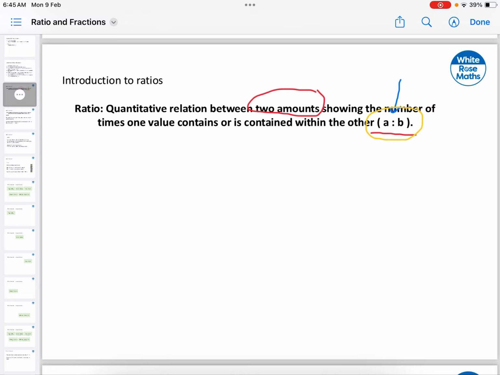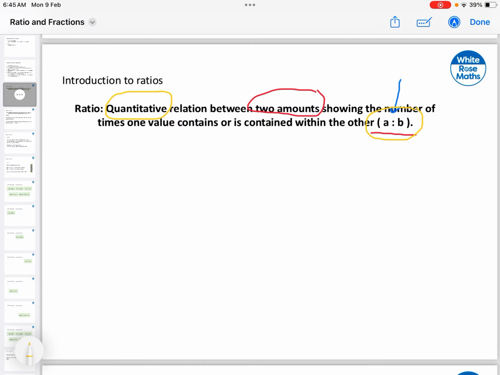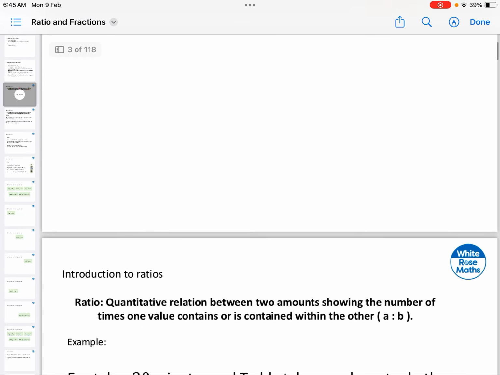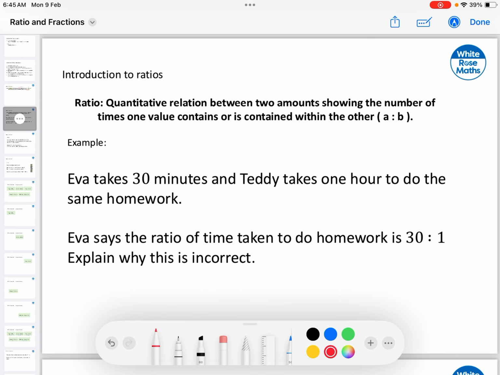So let me show you an example of how this works. Before I continue with the example, take a look that this is a quantitative relationship, right? That means that there are numbers involved. So it's a quantitative relationship, and the amounts must be written down using the same units. I'll discuss that in just a second. So let's talk about the first example.